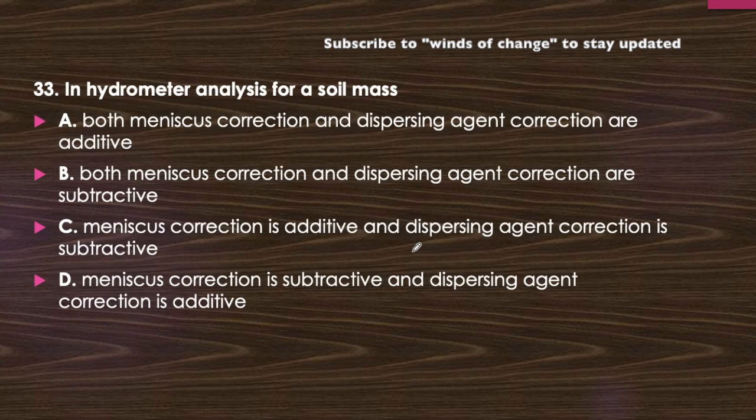Next question. In hydrometer analysis for soil mass, both meniscus correction and dispersing agent corrections are additive; both are subtractive; meniscus correction is additive and dispersing agent correction is subtractive; or meniscus correction is subtractive and dispersing agent correction is additive. You should memorize this, it is very important. The answer will be C: meniscus correction is additive and dispersing agent correction is subtractive. Keep it in your mind.